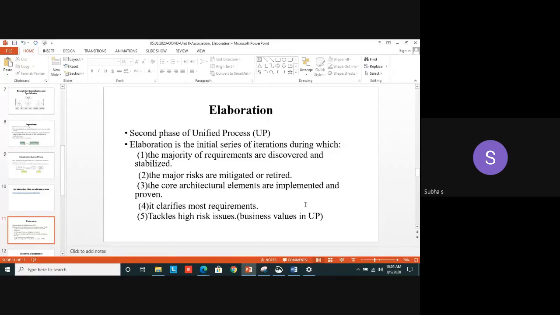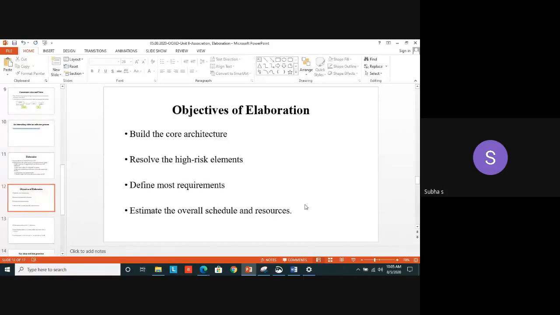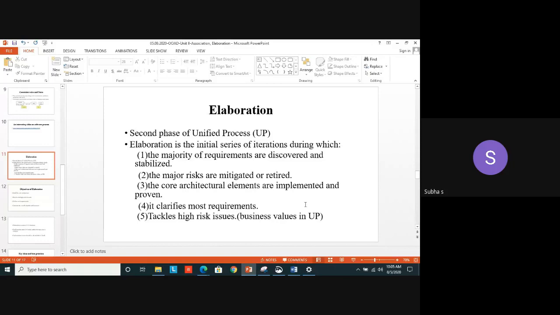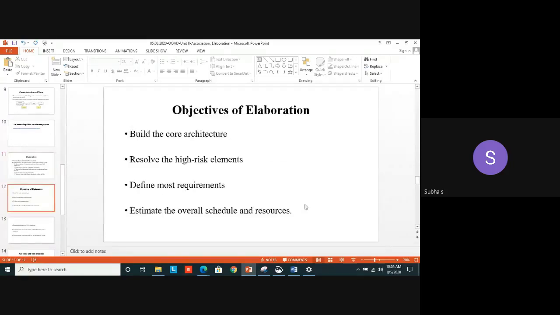So this is the introduction to the elaboration phase. Why are we going for elaboration? The major requirements are discovered and they can be stabilized also. We can finalize the requirements. That first and fourth point you can combine, and it also clarifies most of the requirements. Based on this, these are the major objectives I have mentioned in detail in this slide. These are the major objectives of the elaboration phase.